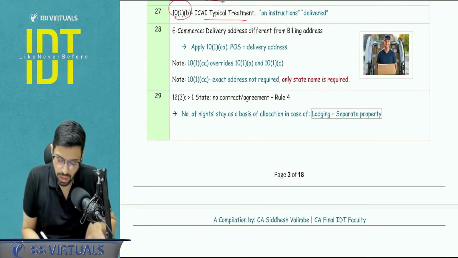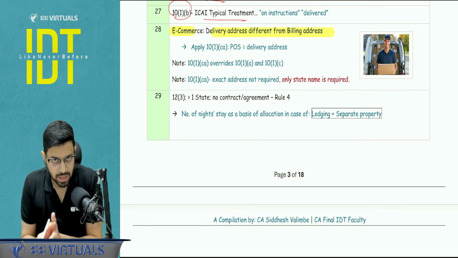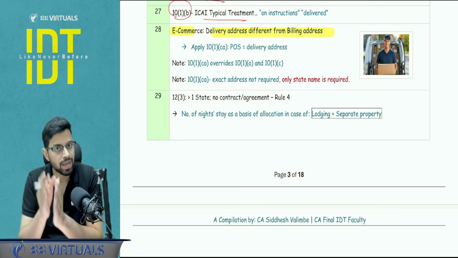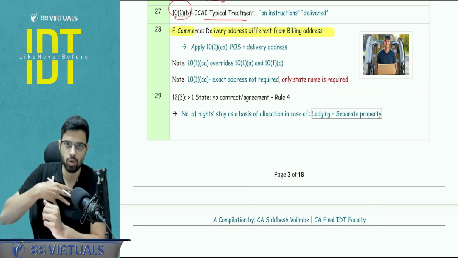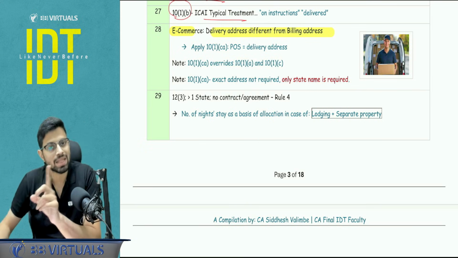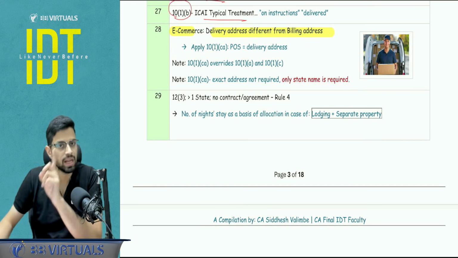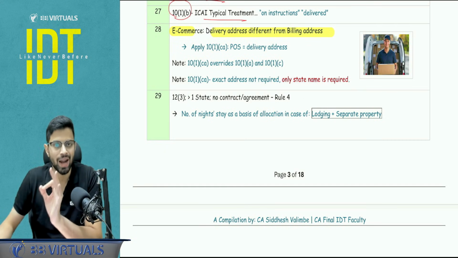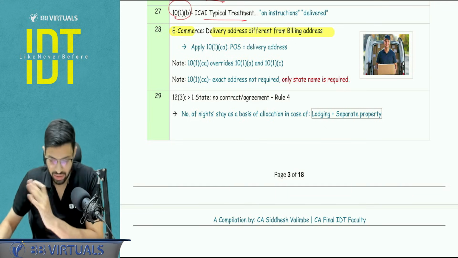Next. There was a circular clarification with respect to e-commerce, where typically you buy goods online, you are an unregistered person, and you give a shipping address, that is the delivery address, which is different from the billing address. So the billing address is, let's say, Pune, Maharashtra, but the delivery address I'm making, let's say, Delhi. So here you are going to apply 10.1 CA, that is unregistered person buying the goods. The place of supply will be where the delivery is made. So you are going to apply 10.1 CA here. Just ensure the person is an unregistered person, and this is on the basis of a circular clarification.